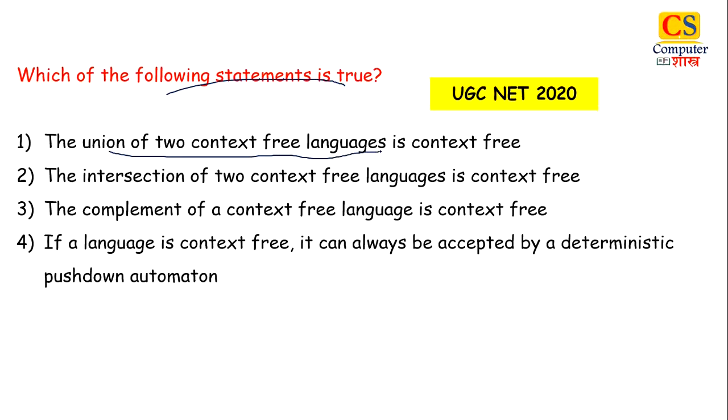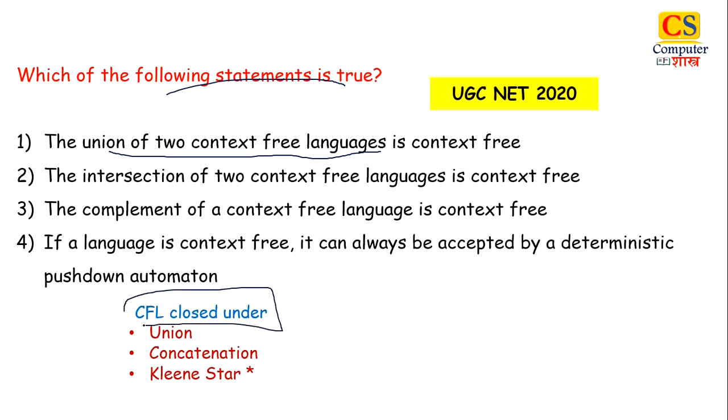Now to solve this question, let us see under which property context-free language is closed. Your CFL is closed under union, concatenation and Kleene star. So first is union of two CFL is always CFL because CFL is closed under union. Next, the intersection of two CFL is context free. No, because CFL is not closed under intersection. This is very clear. All you have to remember is CFL is closed under union, concatenation and Kleene star.